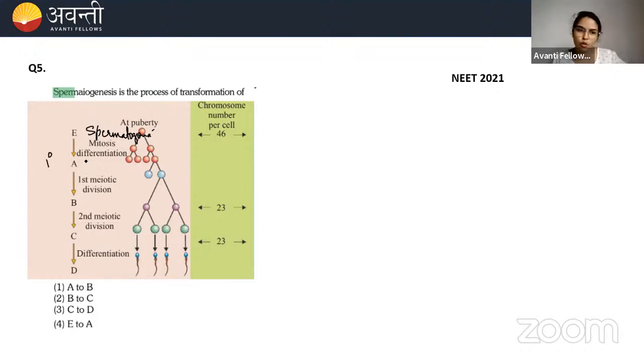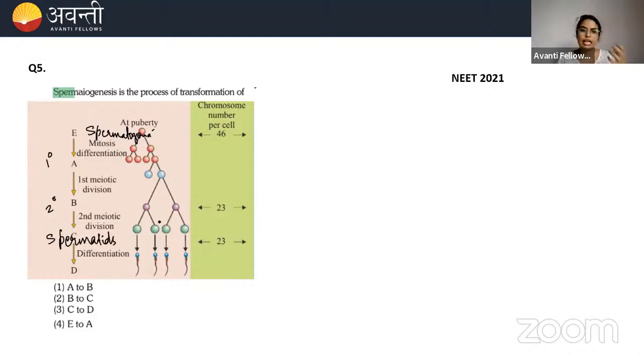So E is spermatogonia and A is primary spermatocyte. This primary spermatocyte will undergo first meiotic division to give the secondary spermatocyte. Right? So this secondary spermatocyte will again undergo second meiotic division to give the spermatids.